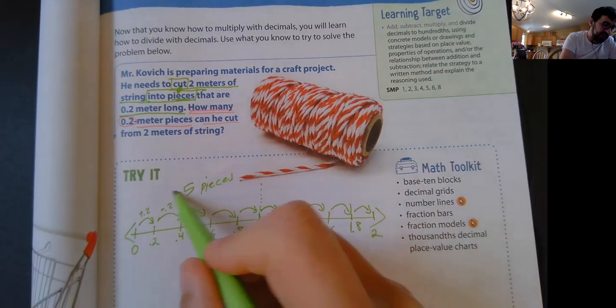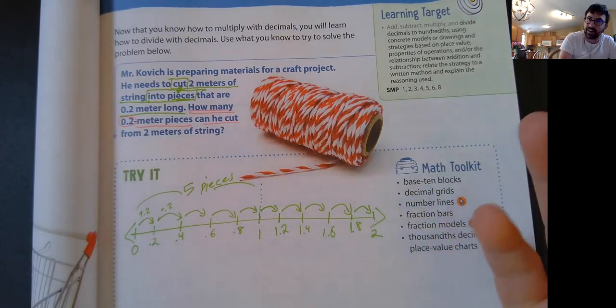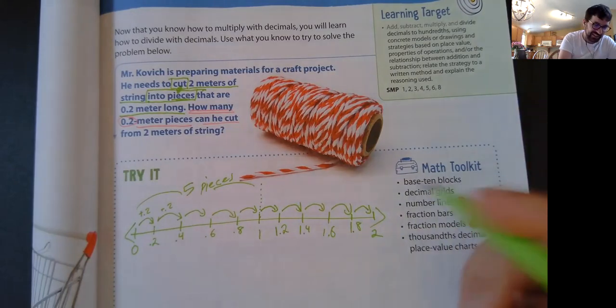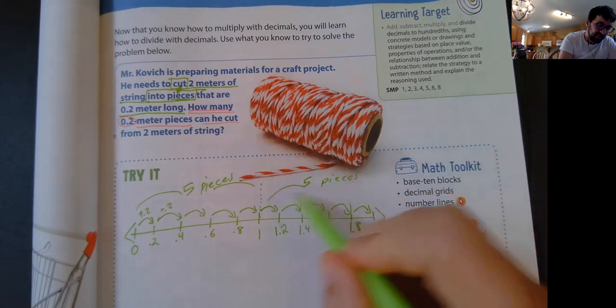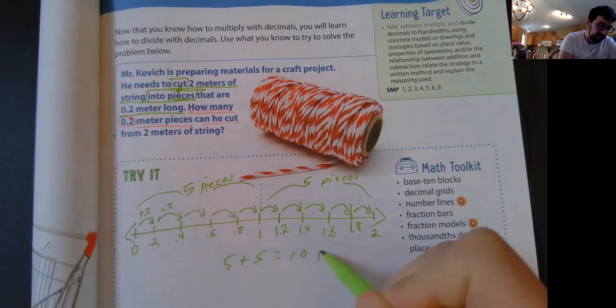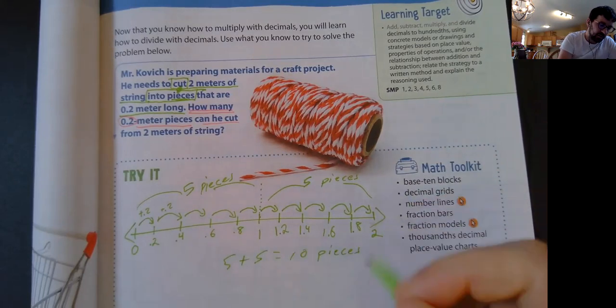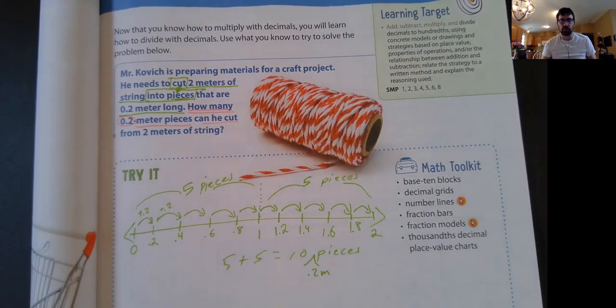Pieces. There's 5 pieces on this side, right? And guess what? There's 1, 2, 3, 4. What do you know? There's 5 on this side too. There's 5 pieces over here too, right? Okay, for a total of, obviously, right? So there's 10. There are 10 0.2 meter pieces. Cool. So we just, by the way, we just divided decimals. Pretty cool. I know.